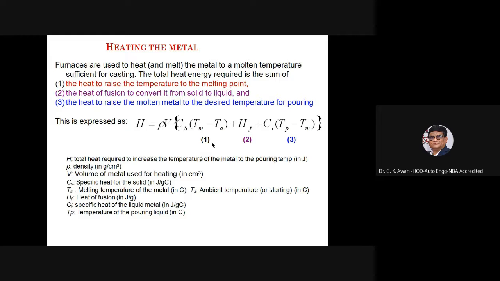V is the volume of metal being heated. Cs is the specific heat of the solid. Tm is the melting temperature of the metal in centigrade. Ta is the ambient starting temperature. Hf is the heat of fusion, Cl is the specific heat of the liquid metal, and Tp is the temperature of the pouring liquid.